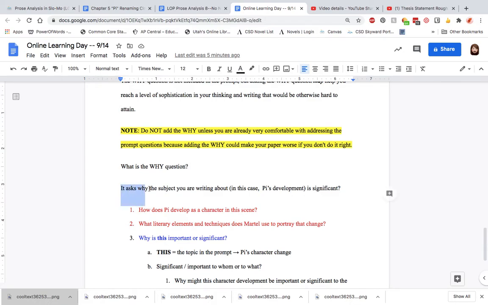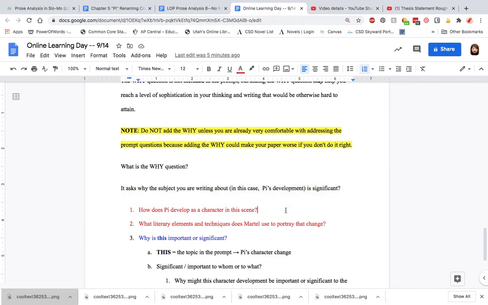Well, the why question asks why the subject you are writing about is significant. So in this case, the subject we're writing about with this prompt is Pi's character development. So it would ask the question, why is Pi's character development important or significant?